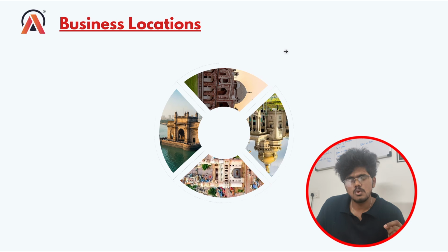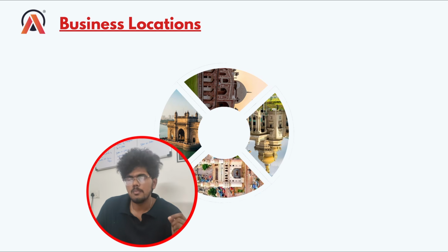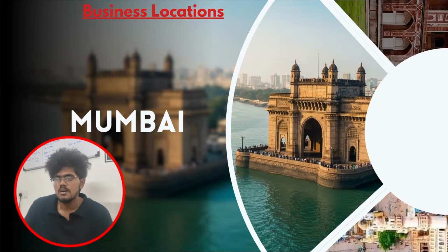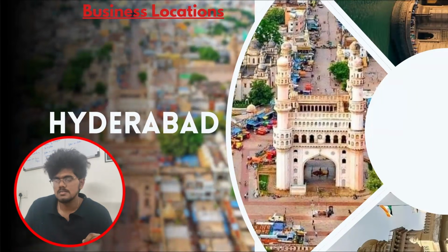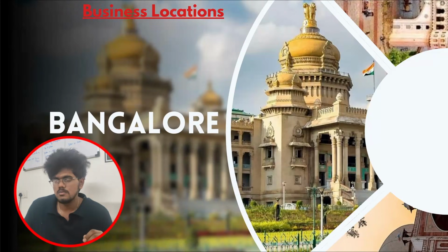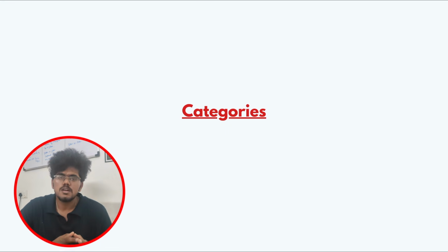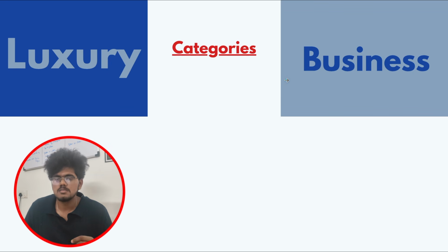Let's look at the business locations of AtliQ Grands they are operating in India. First is Mumbai, followed by Hyderabad, then Bangalore, and last we have Delhi. In addition to that, to give different experiences to customers in hotels, they have categories which consist of luxury and business.